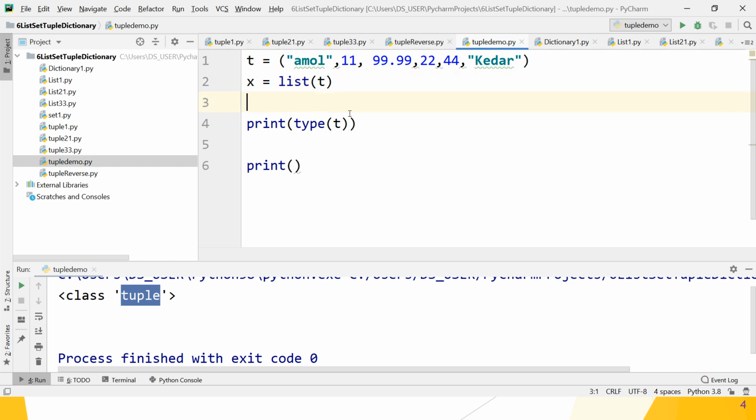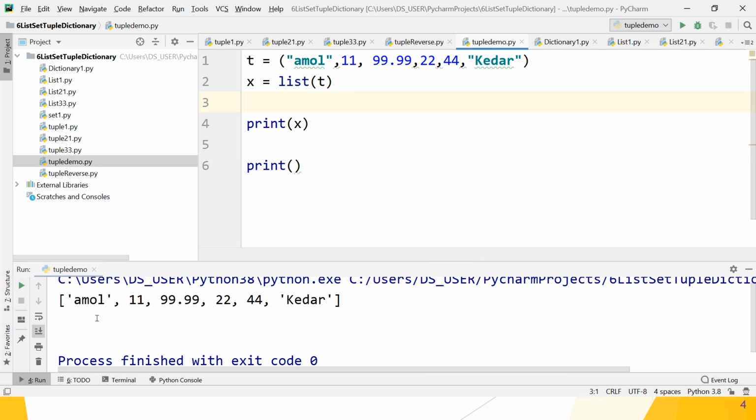If you want to check which elements are present in x, just print x. Run the tuple demo. It gives you a list, guys, because the elements are in square brackets. The elements are the same as in the tuple, but inside square brackets, and lists are mutable.